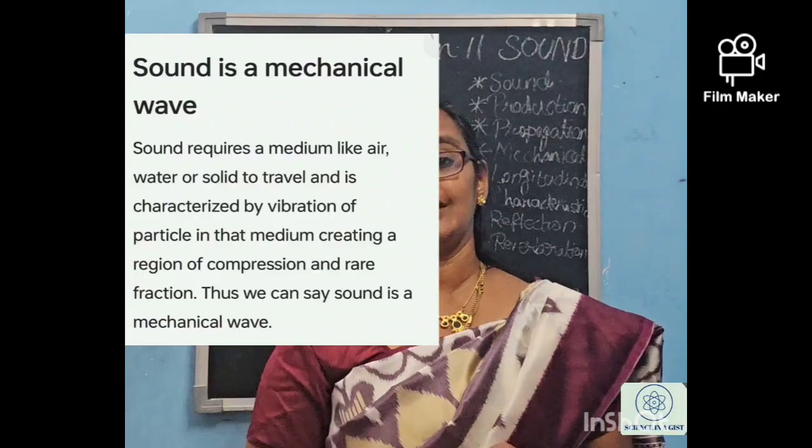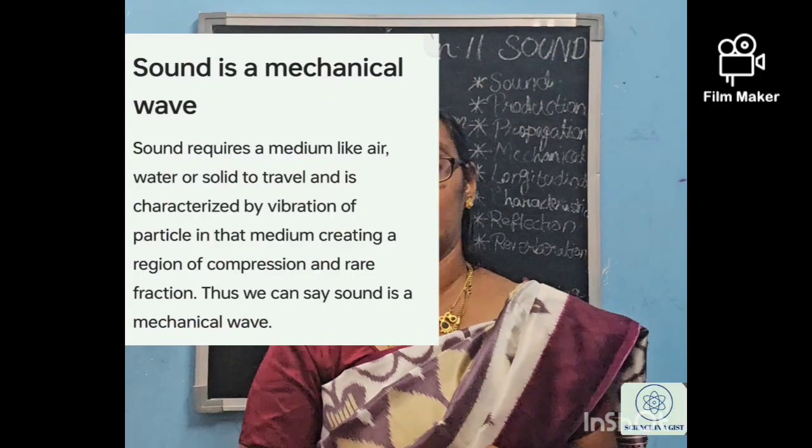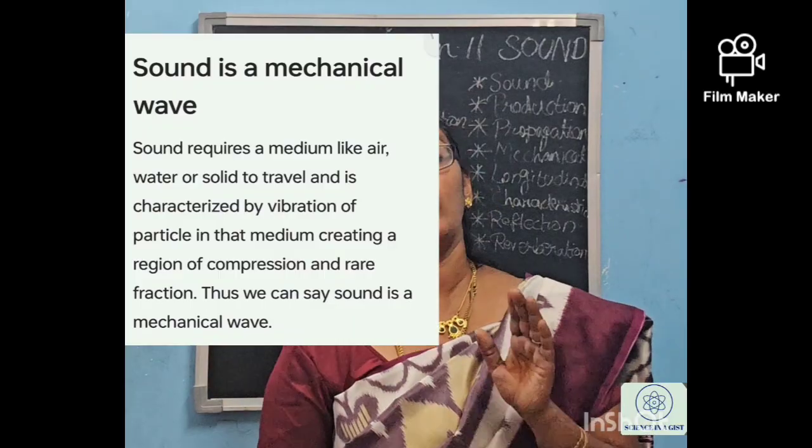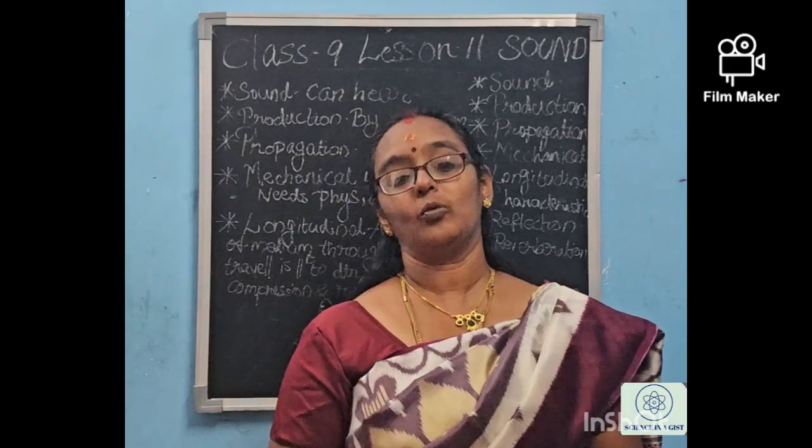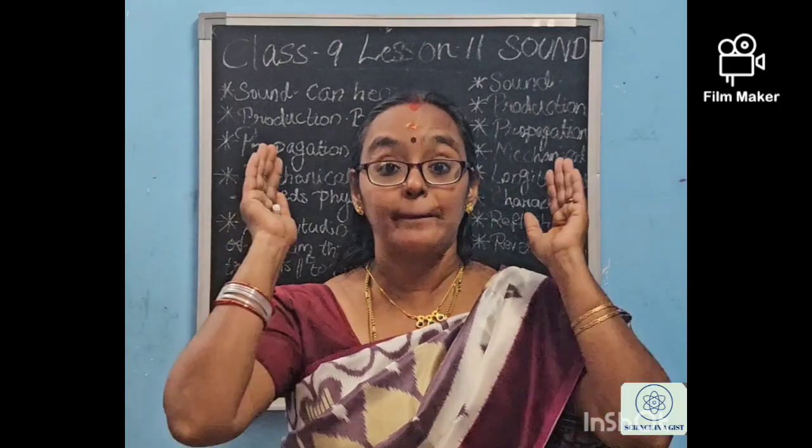Light is an electromagnetic wave. That means light can travel through vacuum. Is it possible for sound? No. Sound needs a medium. That's why sound can't move through vacuum. Okay, the sound wave is a mechanical wave.